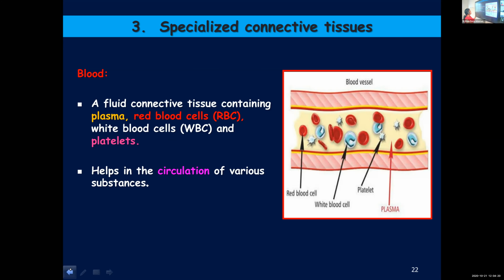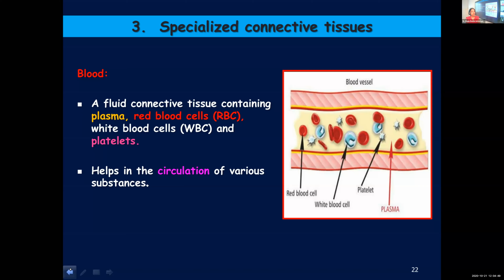Okay. So blood is the only fluid connective tissue in your body, and it has a fluid matrix. You call it plasma. Scattered in the plasma, there are different types of cells: red blood cells, white blood cells, blood platelets. I didn't go into the details of the function because you know that. You're remembering the functions of RBC, WBC, and blood platelets.